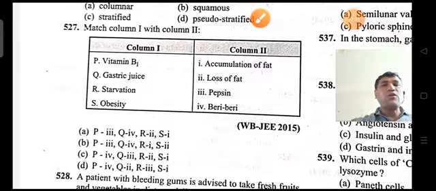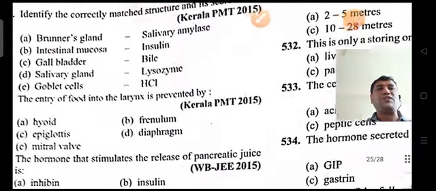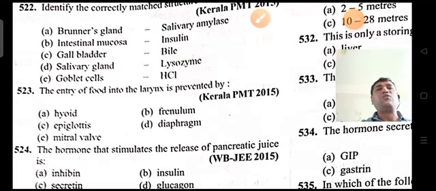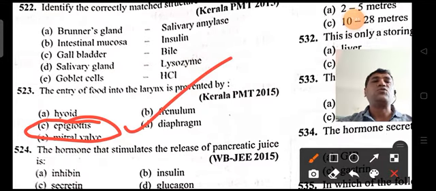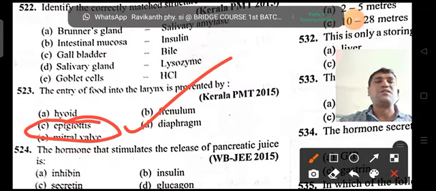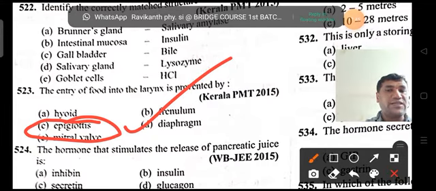Now coming on to the 523 question, the entry of food into the larynx is prevented by... already we know that the epiglottis is a flap-like structure which covers the glottis, the opening of the tracheal system, and prevents the entry of food into the sound box or larynx. So the answer is epiglottis. So no need to think of all the options. Next, going on to the next question.